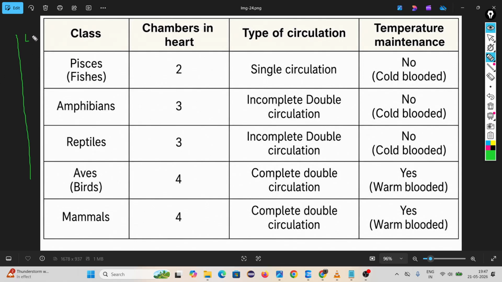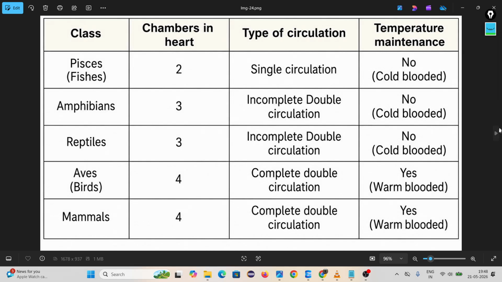Because you know, the left side deals with oxygenated blood, the right side deals with deoxygenated blood, and there is a wall between the left side and right side, that is called the septum. The septum separates the left side and right side. That's why in our body there is no mixing of oxygenated and deoxygenated blood. It's important. If it is mixing, then you lose your energy. As human beings, we need energy because we do lots of functions during the whole day. If you compare with Pisces, means fishes, two chambers, single circulation. You have to read this entire note.